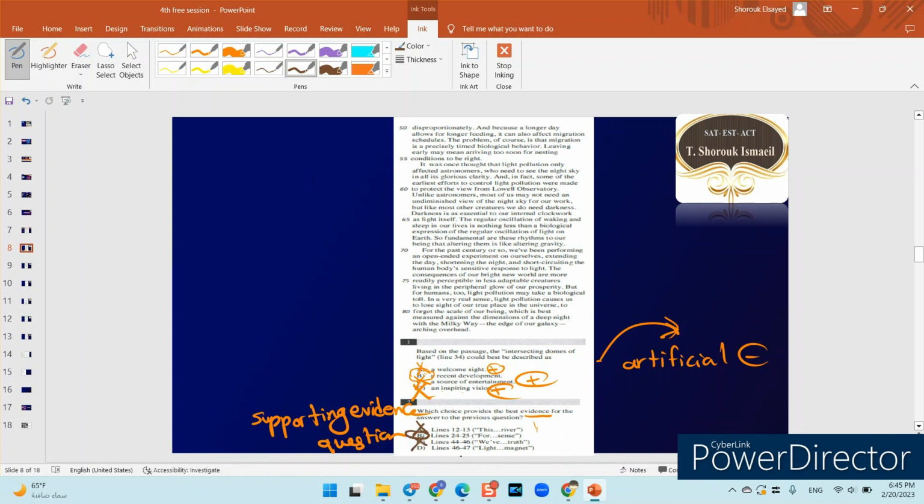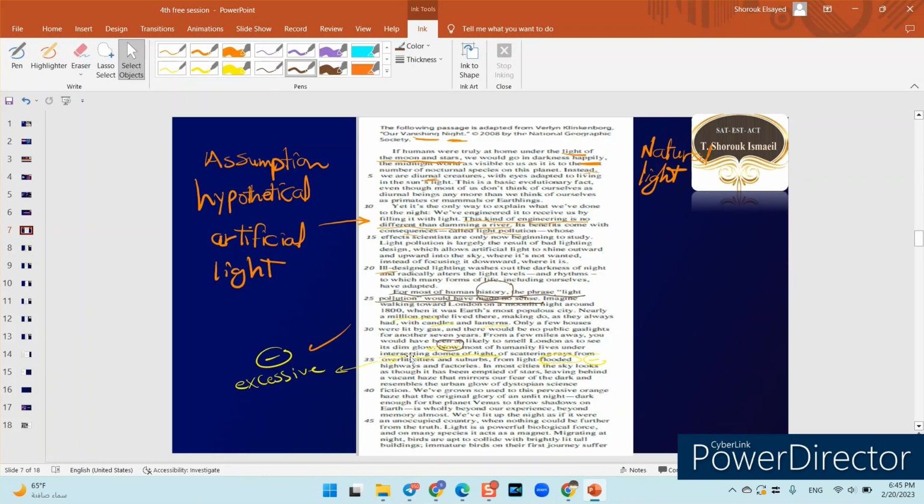So this doesn't work. Let's come to lines 46 till 47. Back again to the passage, from 46 till 47: "Light is a powerful biological force, and on many species it acts as a magnet."